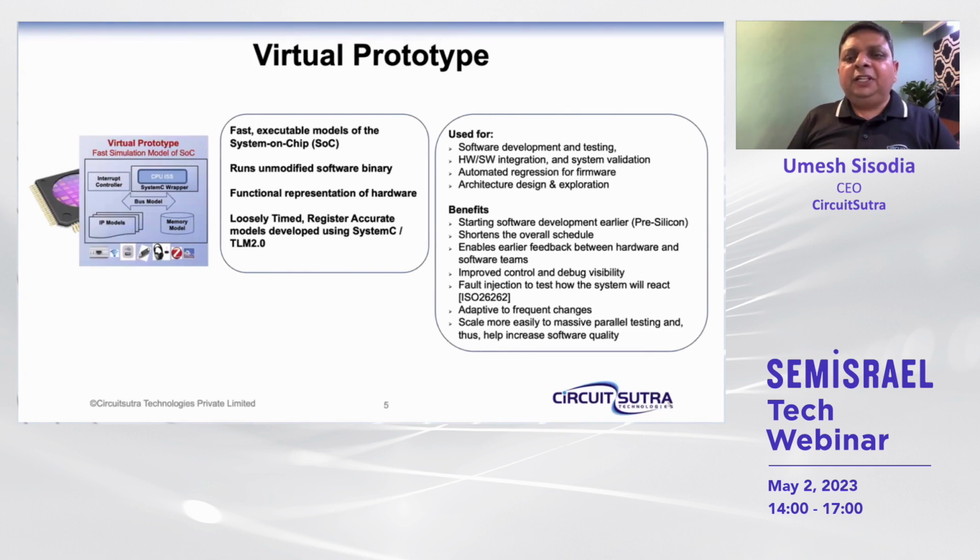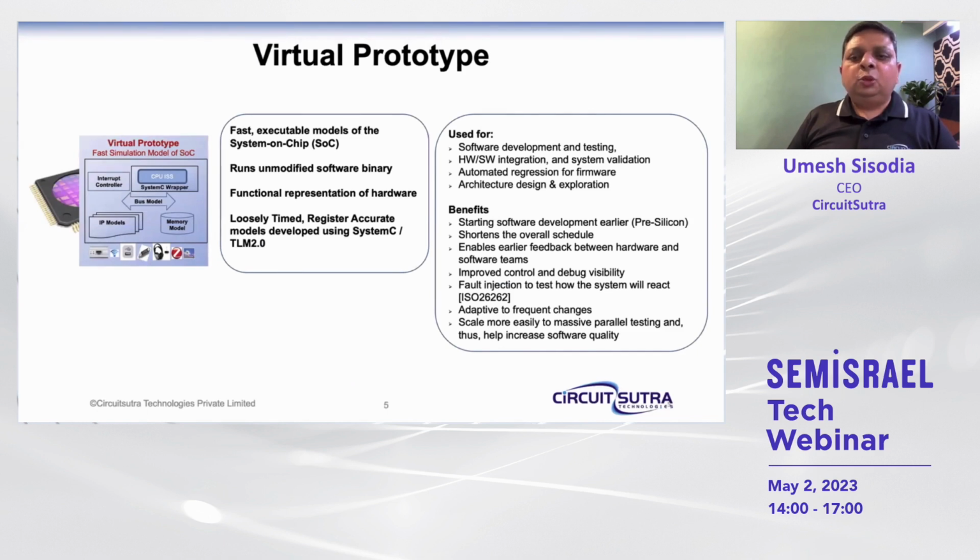The primary benefit is that we can shift the entire design methodology to the left, and start the software development quite early in the cycle, even before the chip design is completed and fabricated. We can start the software development in parallel. So that shortens the overall schedule. Also, it enables early feedback between hardware and software. So if any changes are required, these can be done quite early in the cycle.